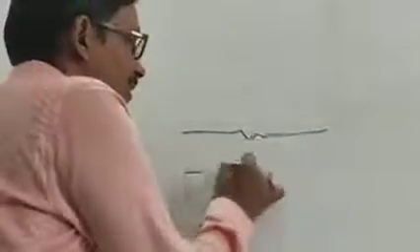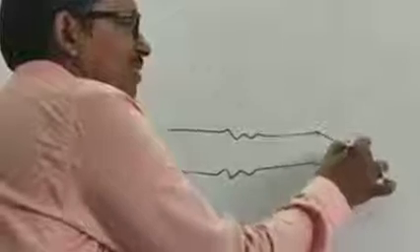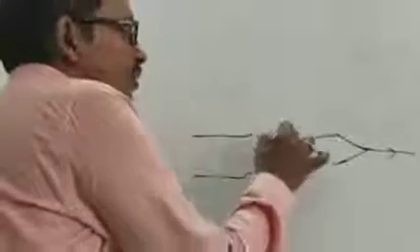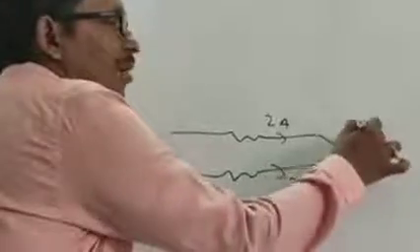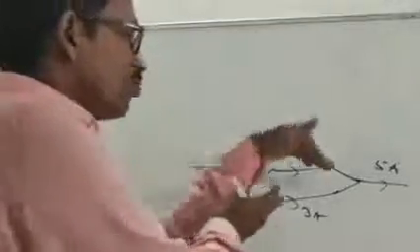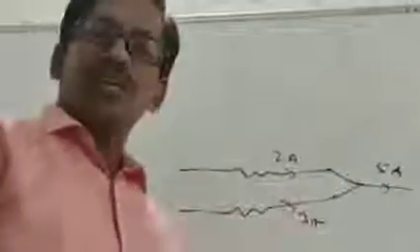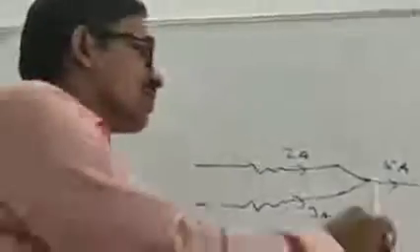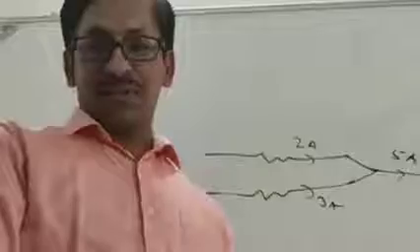That means electric current cannot be added using the laws of vector addition. Simply they can be added, by using ordinary algebra. Suppose two wires are there, here one wire, here another wire. They are meeting at a point. Suppose here the current coming is 2 ampere. Here the current is 3 ampere. Total current here will be 5 ampere. Just they can be added. They are meeting at this point, which is called a junction in physics. So the total current coming here is 5 ampere.